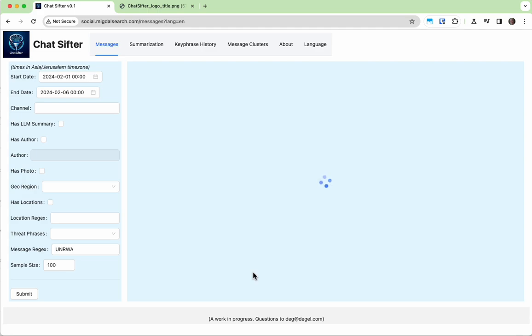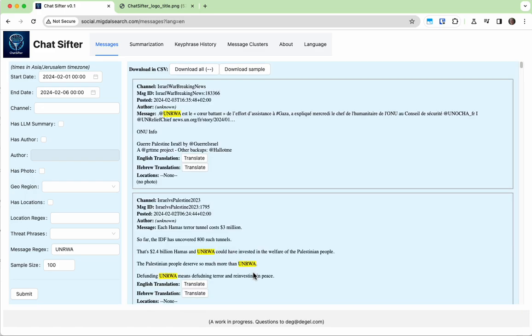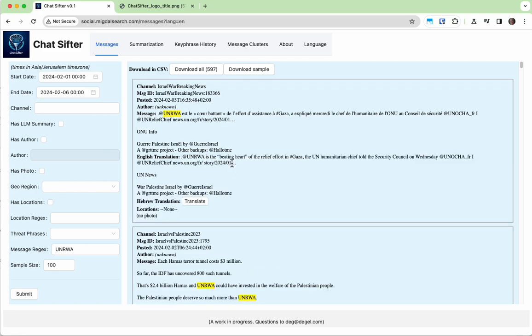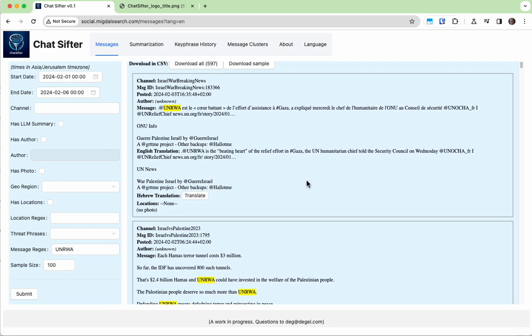This is in English, so there'll probably be many fewer hits, but I suspect UNRWA has been mentioned enough that this is likely to find some hits. Let's see. There we go. Okay, so here's a message in French, but no problem, we can translate it into whatever language we want, into English. UNRWA is the beating heart of the relief effort in Gaza, etc. And once again, we can filter across. We can look for any of these messages that have photographs.